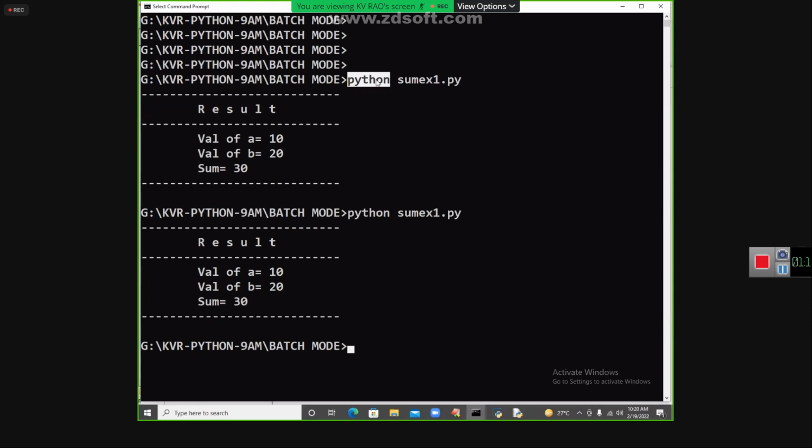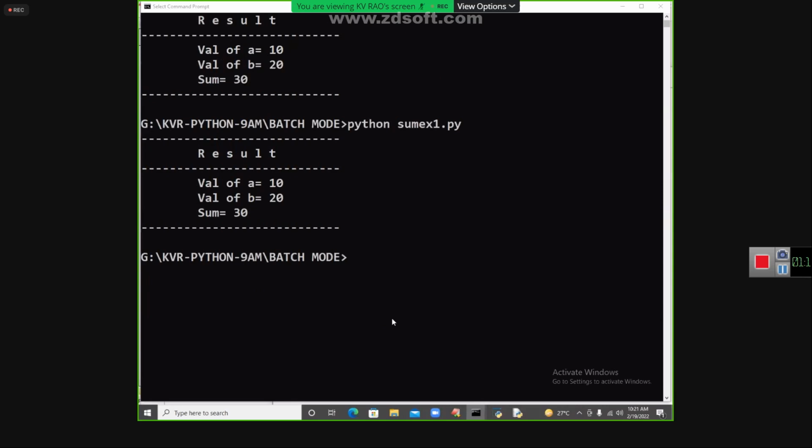This is the tool. Now I am asking a question. Which tool is used to run the Python program? All of you tell me. Python tool.